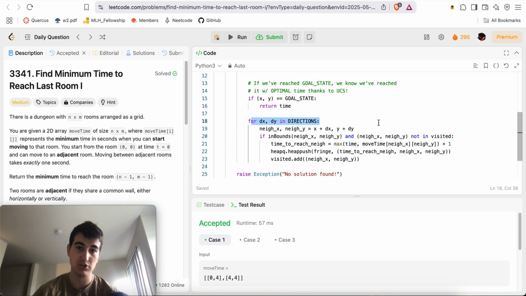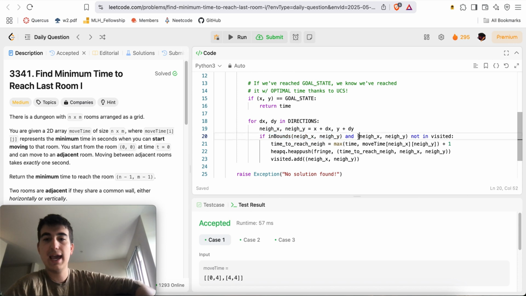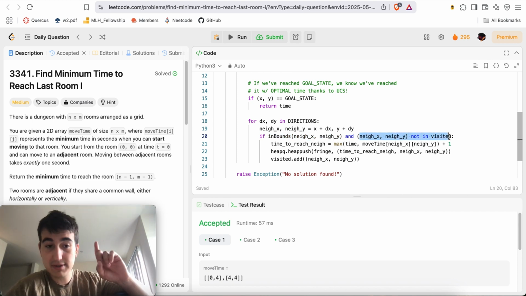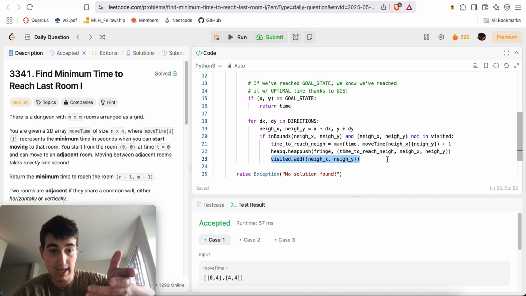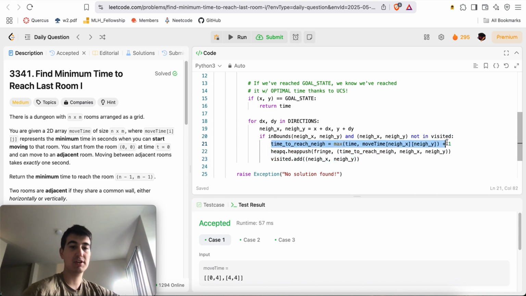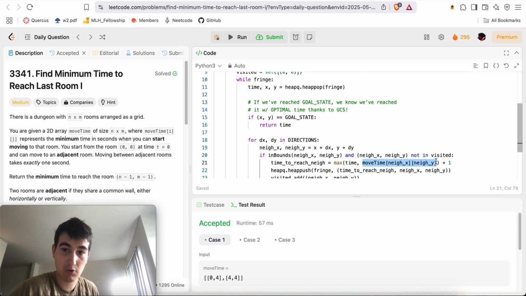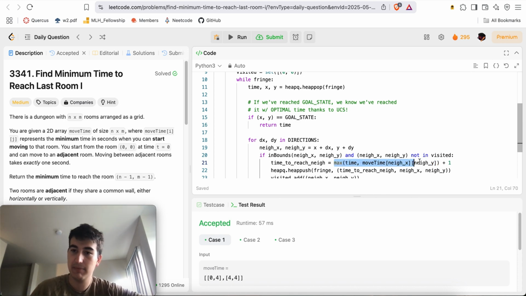Otherwise, we haven't reached a goal state, so let's look through all of our possible neighbors. For dx, dy in directions, let's get the neighbor coordinates. Neighbor x, neighbor y is equal to x plus dx, y plus dy. And then if that neighbor is in bounds of the grid and it's not been visited before, then there's some awesome stuff we can do over here. So first of all, we'll add this neighbor. And here we ask, what is the time to reach this neighbor? Well, it's not just going to be our current time plus 1, right? If our current time is smaller than the minimum time at which we can reach this neighbor, then we must wait that much time before we actually reach this neighbor, which is why I'm going to take the max between time and move time.